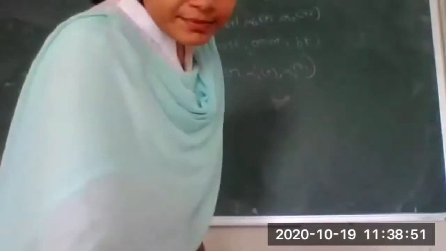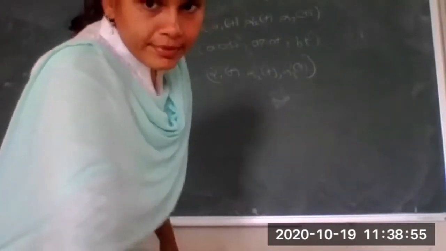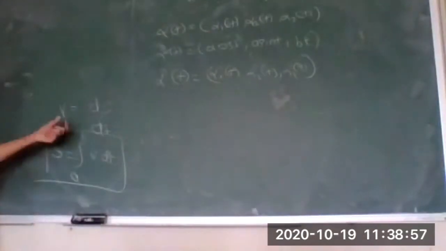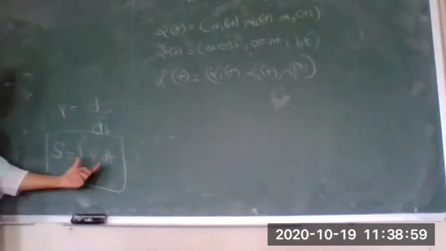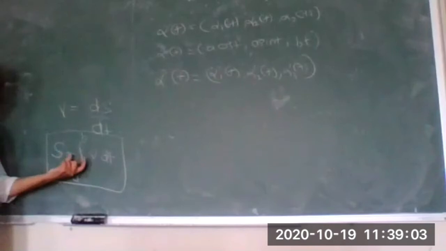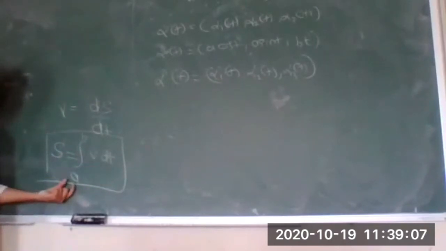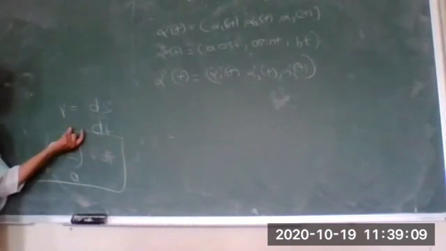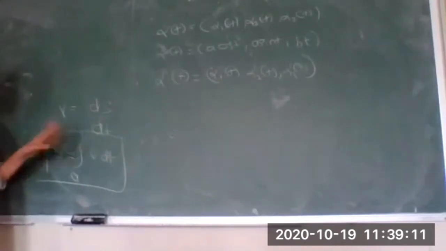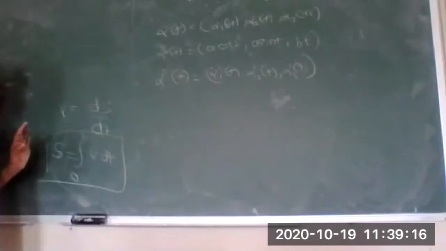Instead of finding the derivative, now you can find out the distance with the help of integrating velocity with respect to time t from a point A to point B. That is from the initial point to the final point. So this will be the distance traveled.